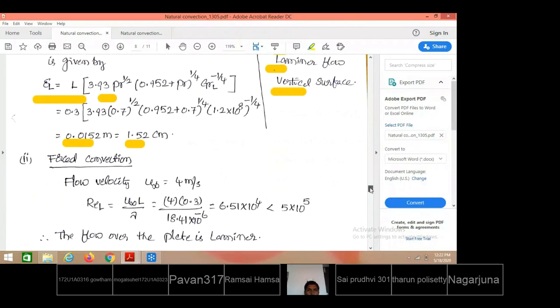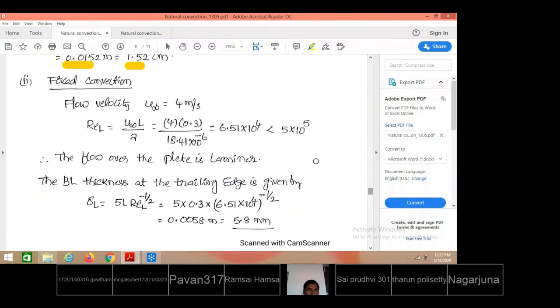So when we are testing it in a wind tunnel under velocity conditions, velocity is given, which means the problem comes under forced convection. For this forced convection, the Reynolds number has to be considered. Reynolds number equal to u infinity into L by nu. What is the Reynolds number value? We have got 6.5 into 10 to the power 4. And for external forced convection, when the estimated Reynolds number is less than 5 into 10 to the power 5, we say that the flow over the plate is laminar.